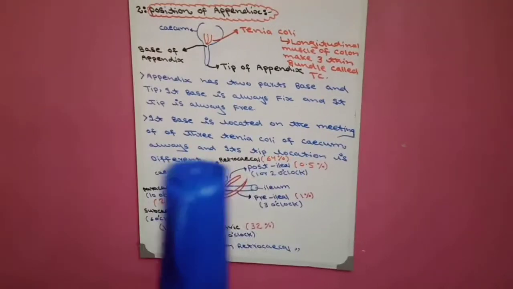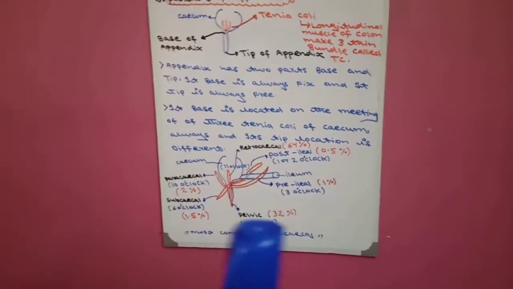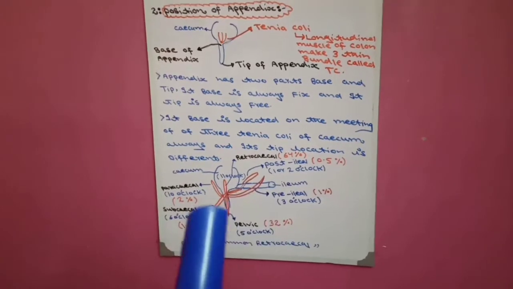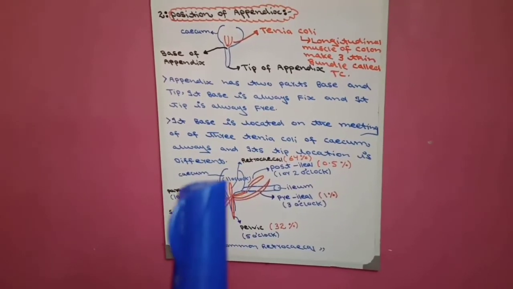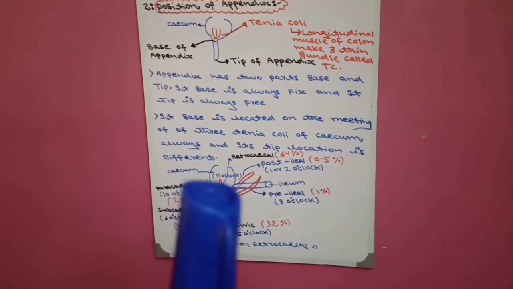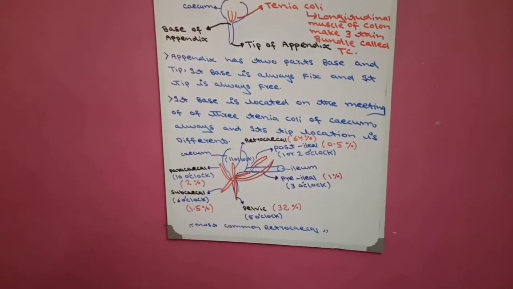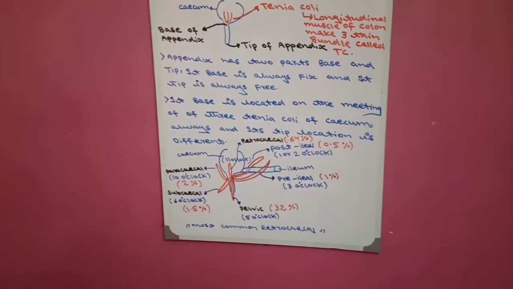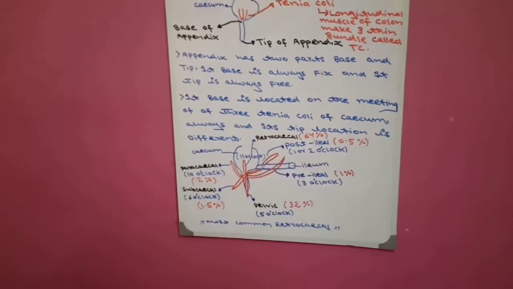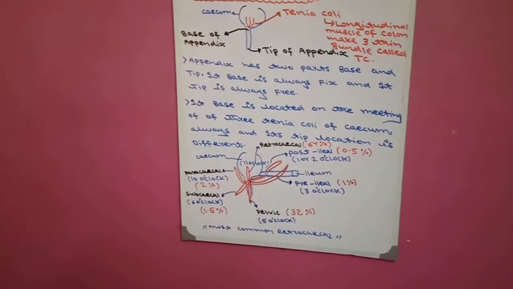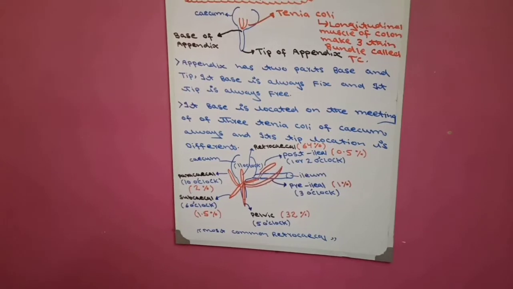Now the tip location of the appendix. We easily remember the six positions of the tip of the appendix by relating the tip of the appendix with three structures.